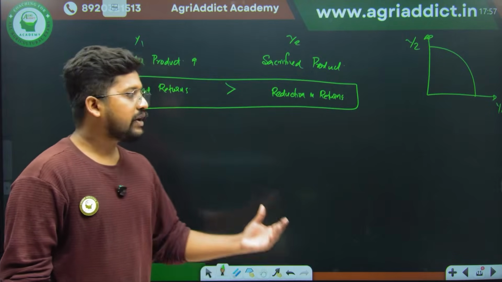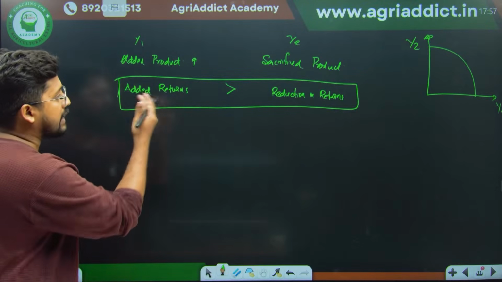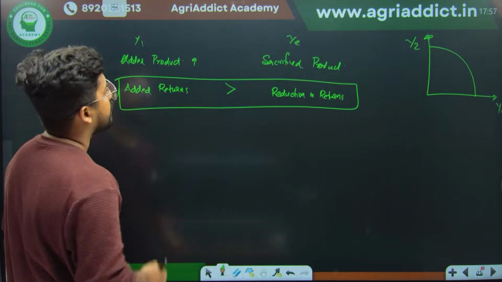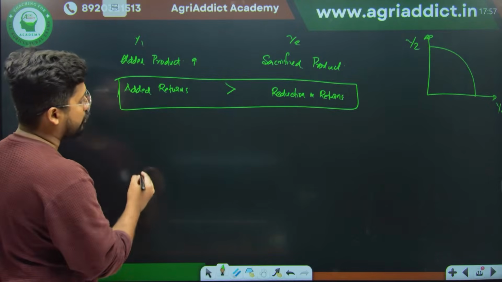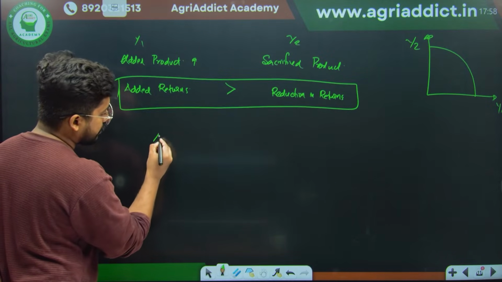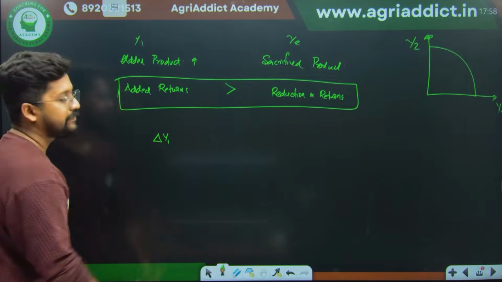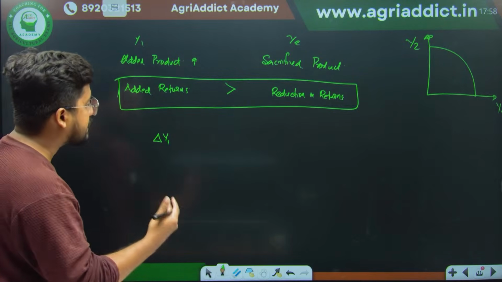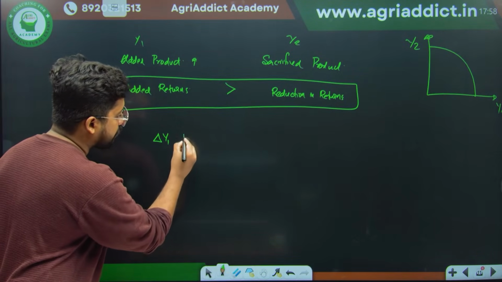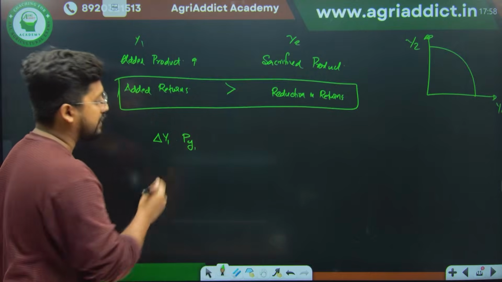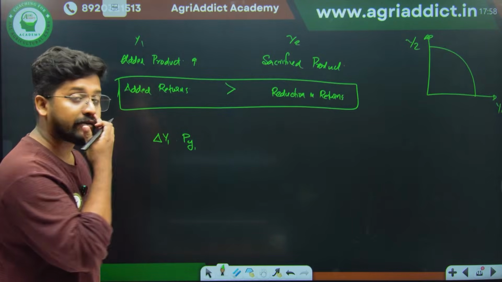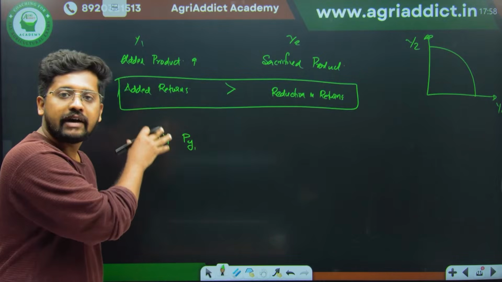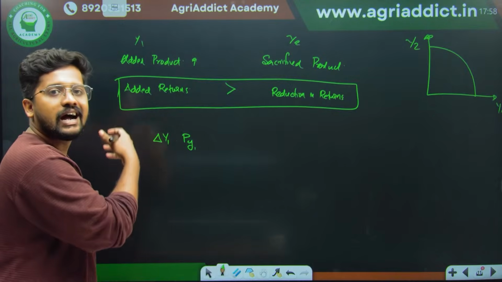So right now we are going to elaborate on this. What are your added returns? Some added product is there. Y1 is your added product. So the added product is none other than your delta y1, right? And what are the returns generated? Delta y1 into py1, the unit price of y1, that is giving you the additional returns.